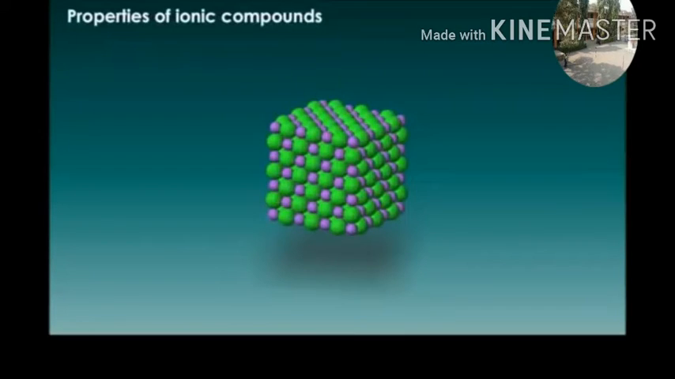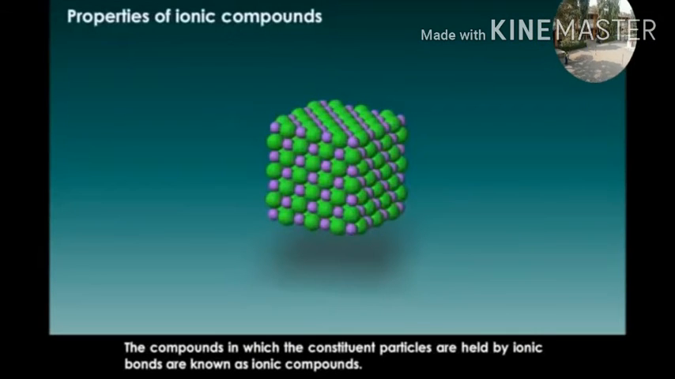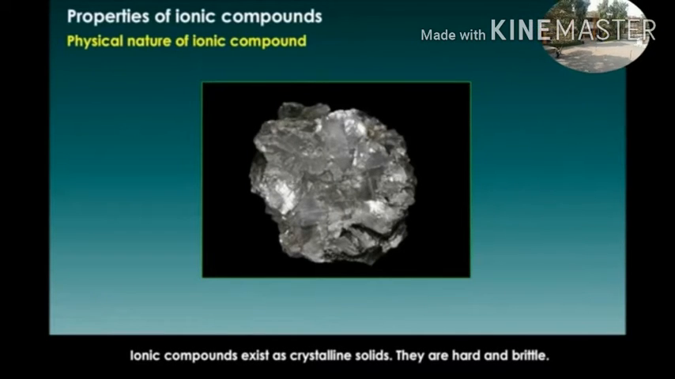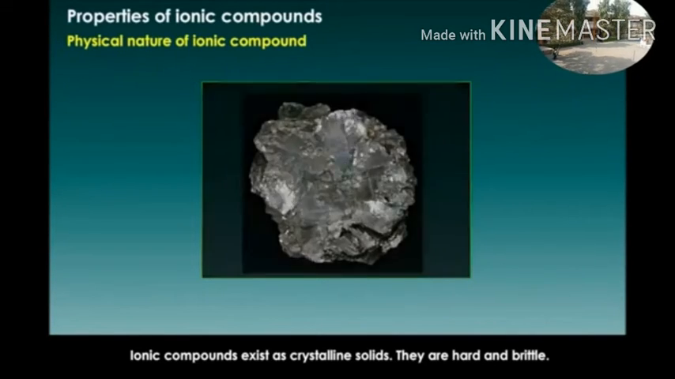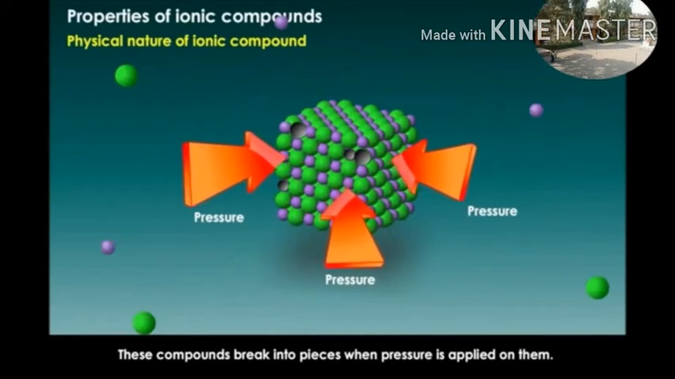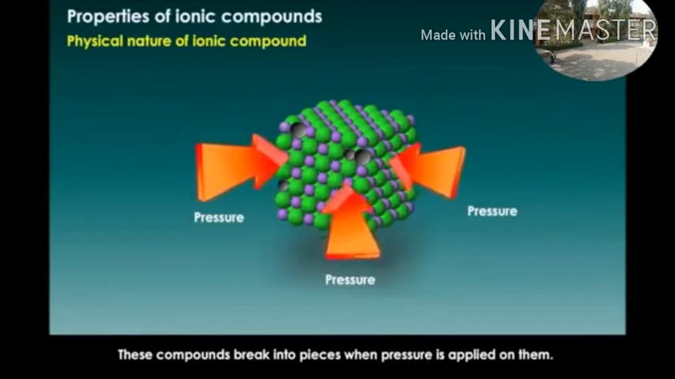Properties of ionic compounds. The compounds in which the constituent particles are held by ionic bonds are known as ionic compounds. Physical nature of ionic compounds. Ionic compounds exist as crystalline solids. They are hard and brittle. These compounds break into pieces when pressure is applied on them.